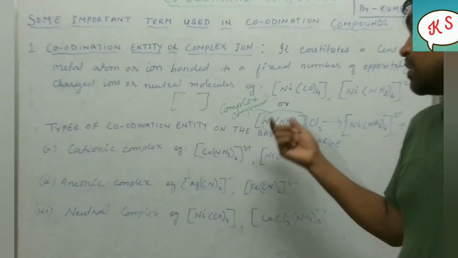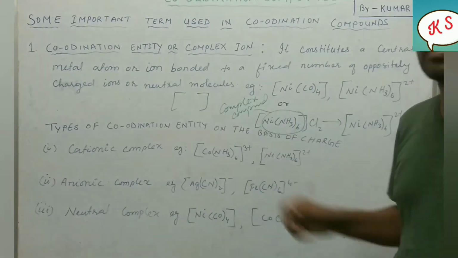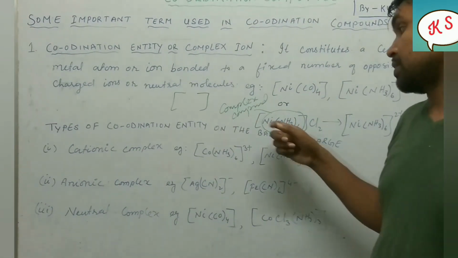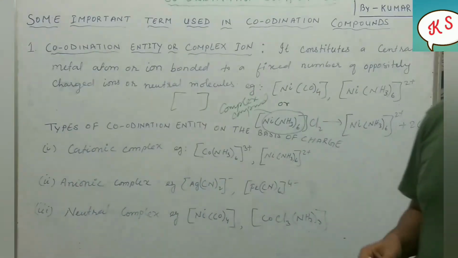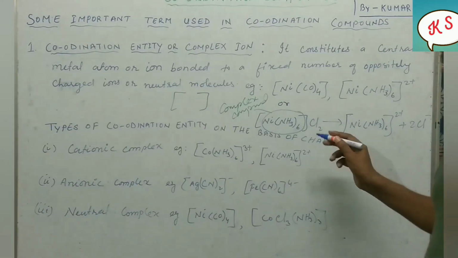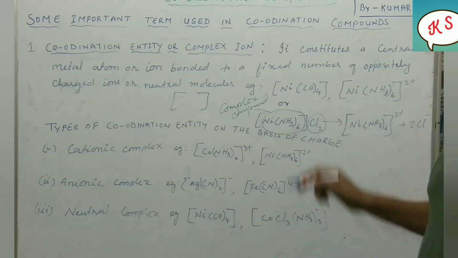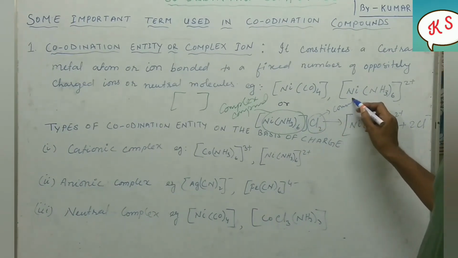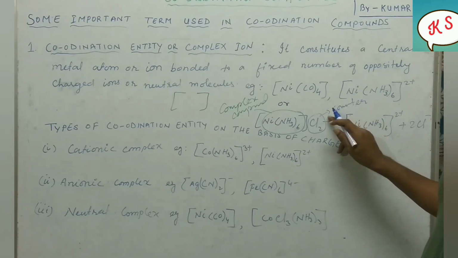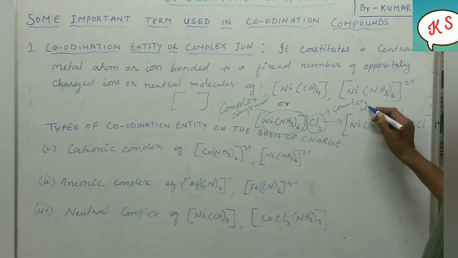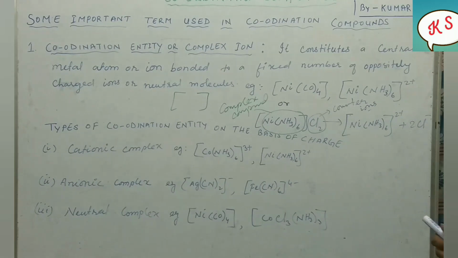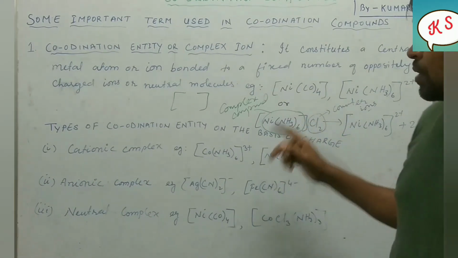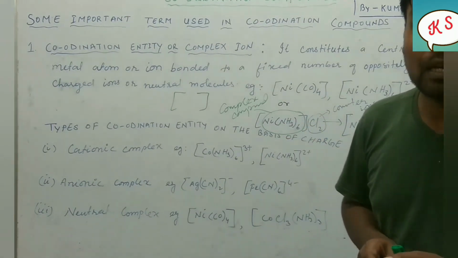It will remain like that only, so it is inseparable, so it is called a complex or coordination entity. The one which is outside the bracket is called the counter ion. Remember this term. The one which is inside is called the complex compound.